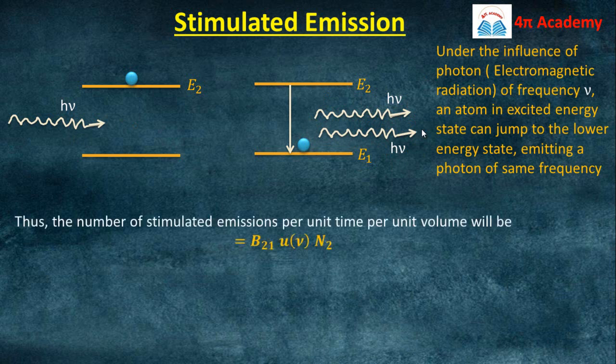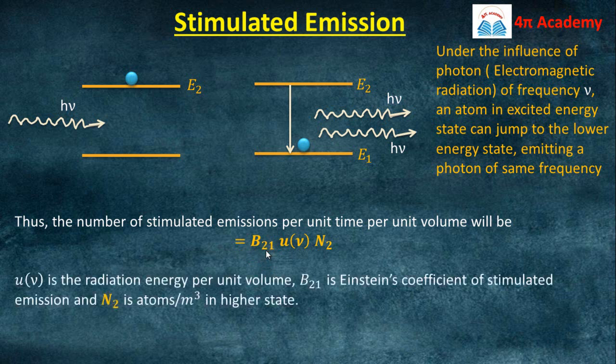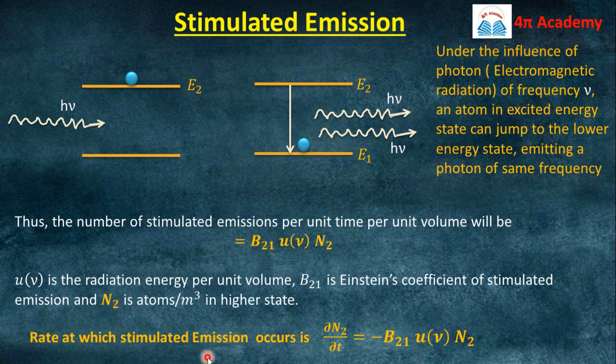In this case, we can also calculate the number of stimulated emissions per unit time, per unit volume, and this will depend on the number density N2 in the excited energy state, and also on U nu, the energy density of incident radiation. The proportionality constant will be B21, the Einstein coefficient of stimulated emission of radiation, and the rate at which this process occurs is del N2 over del t equals minus B21 U nu N2. So this is the stimulated emission of radiation.